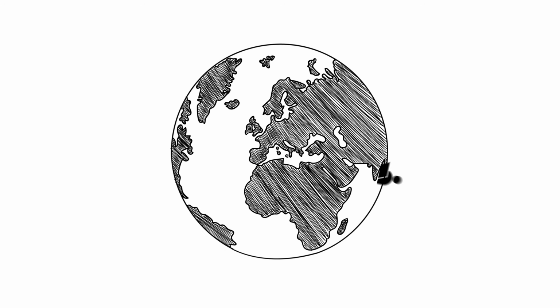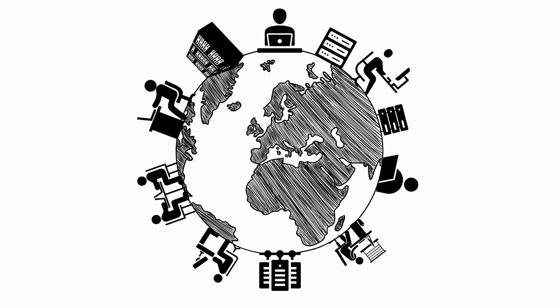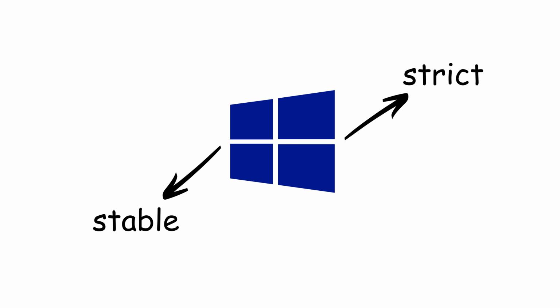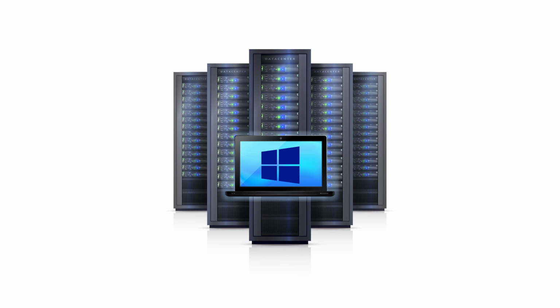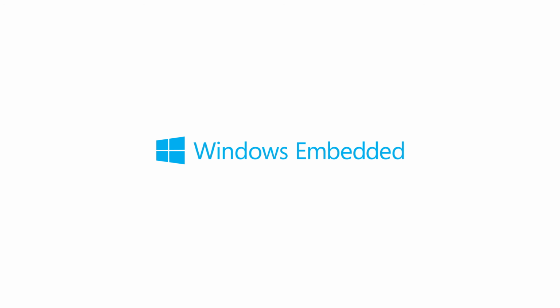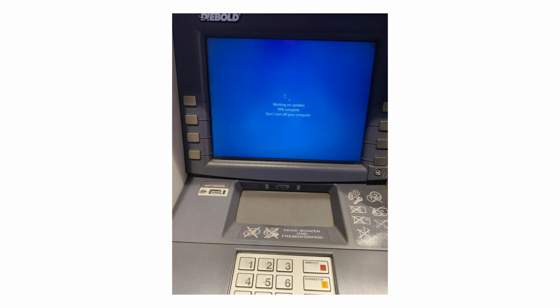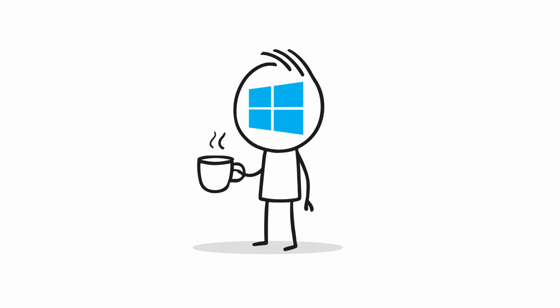Windows Server runs offices, companies, data centers, basically the world. These versions are strict, stable, and about as fun as doing taxes. But they keep the internet alive. Windows Embedded and IoT run on ATMs, cash registers, elevators, airport kiosks, factory robots. So when your ATM crashes and shows a Windows update, yep, that's Windows taking a little break.